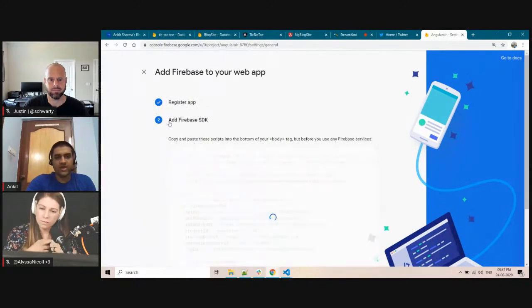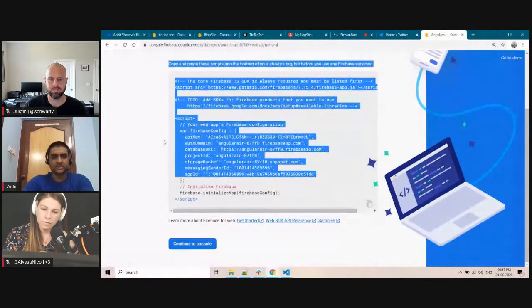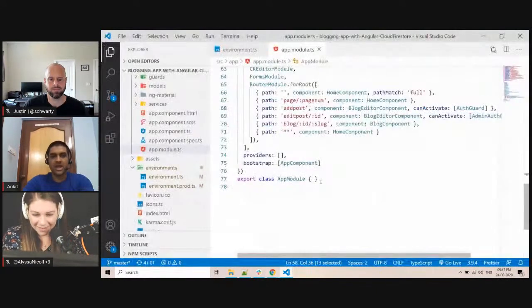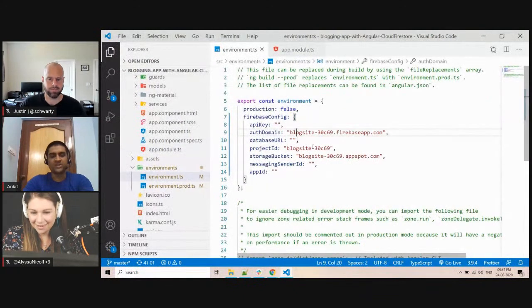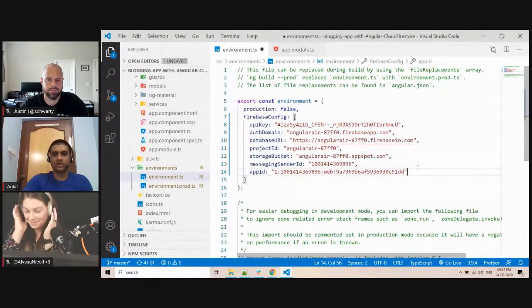It will register an app, and once the app registration is successful, it will give me the Firebase SDK details. So this is the magic. I will copy this and go to my app. I am giving you one example here. This is the app where I will create the blogging application. You can see I already have things in the environment.ts file. I will put all my data over here.